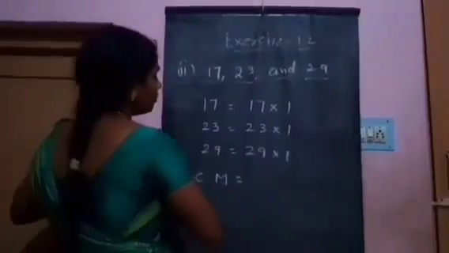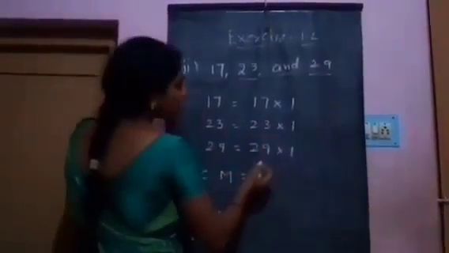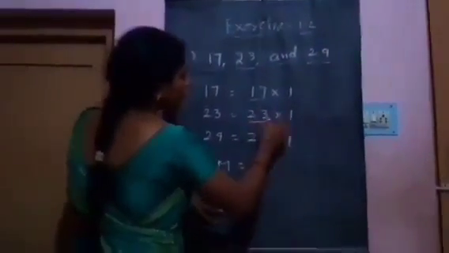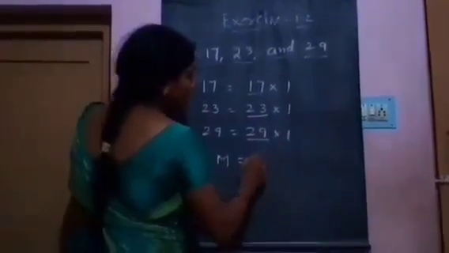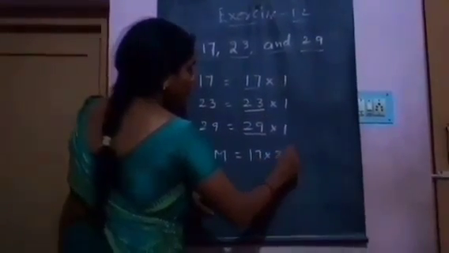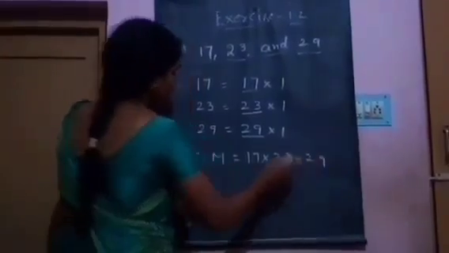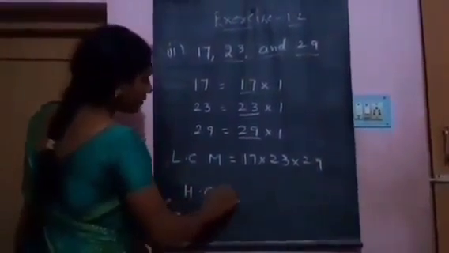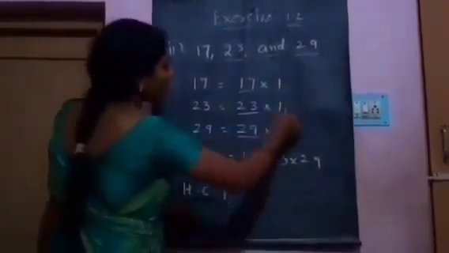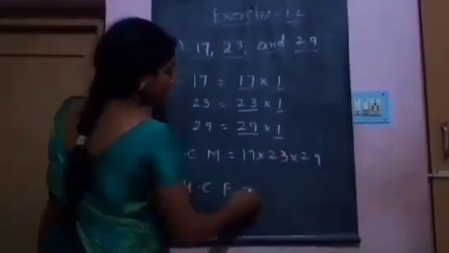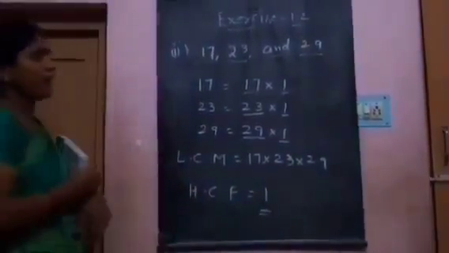LCM is the product 17 into 23 into 29. And HCF is the common factor, only 1 is there. That is HCF is equal to 1.